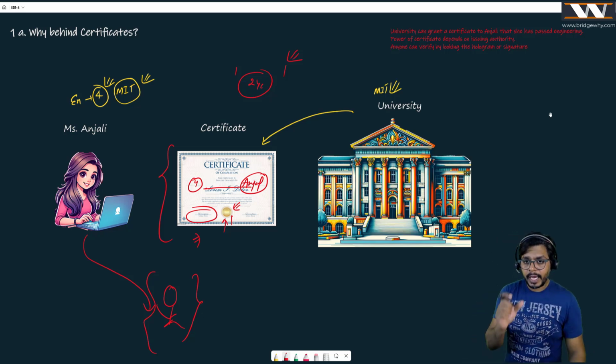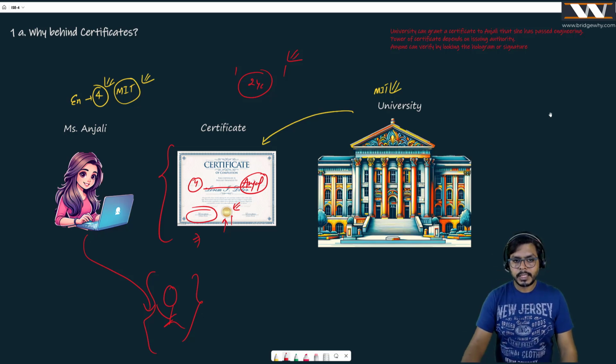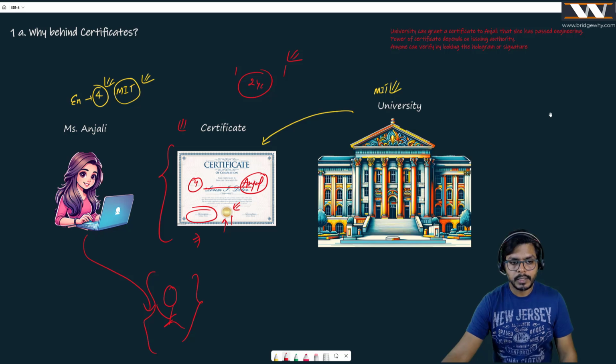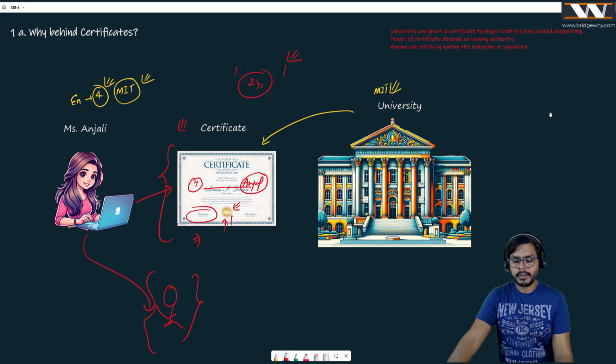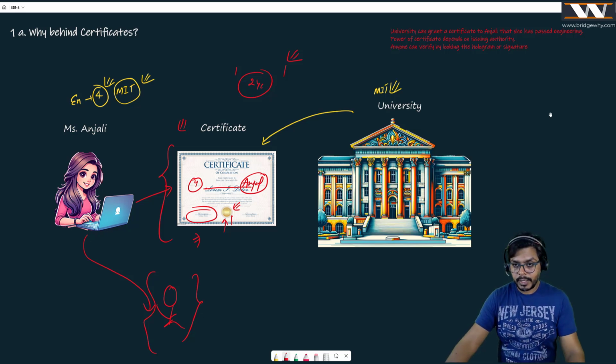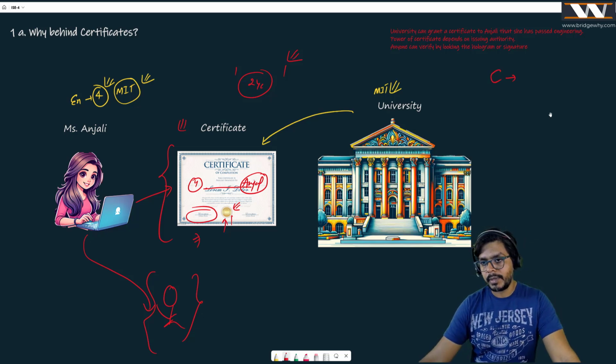But can we have the same thing in our computer world also? This is a piece of paper. Computers can't read this piece of paper, although today's computers can, but you can understand where I'm coming from. So I will show you that with the help of our knowledge, confidentiality, please do remember, that we have learned some cool concepts about confidentiality, in which we learned asymmetric encryption and symmetric encryption.